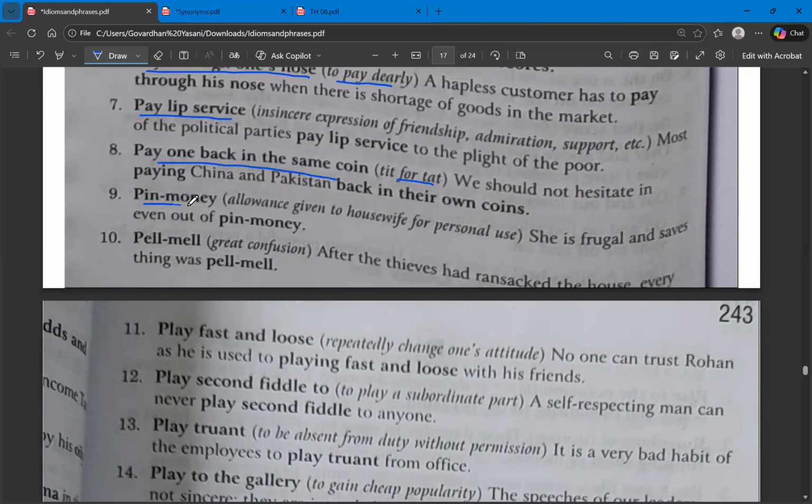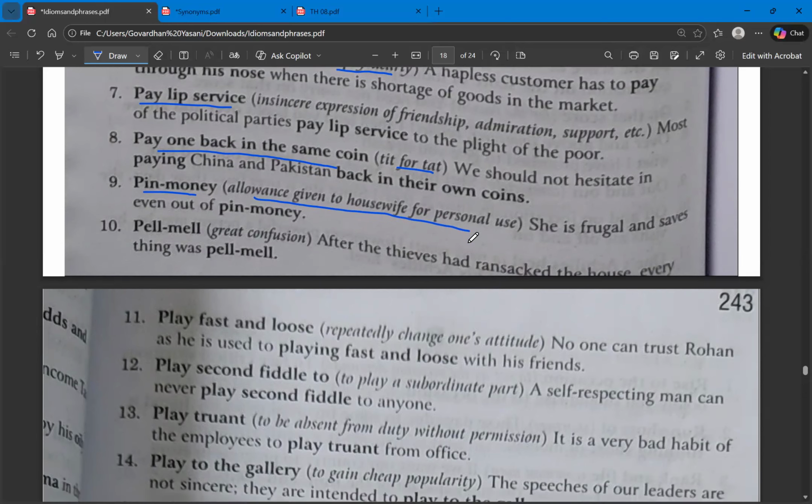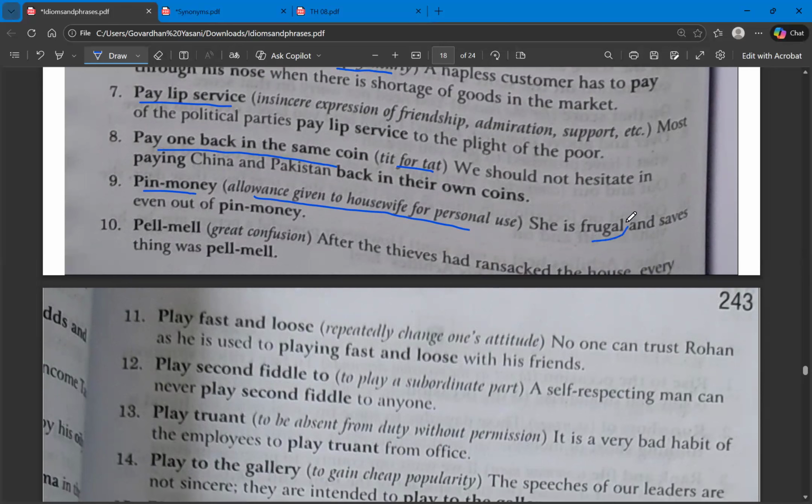The next one, pin money. Pin money means allowance given to housewife for personal use. Frugal means someone who is thrifty, economical, miserly. So who doesn't spend money? That is the meaning of frugal. So frugal, economical, miserly, these are the synonyms of frugal.